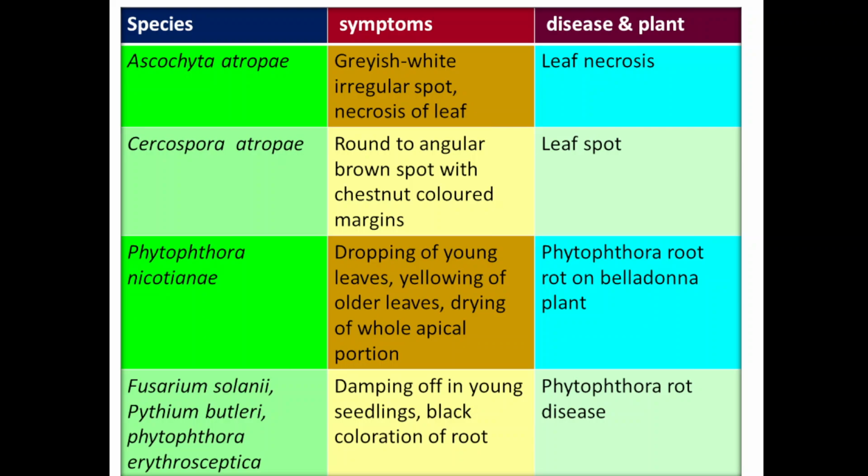Fusarium solani, Pythium butleri, Phytophthora erythroseptica, that causes damping off in young seedlings. Young seedlings damping off will occur, and black coloration of root will occur. That disease is known as Phytophthora rot disease. So leaf spot, leaf necrosis, Phytophthora rot diseases, and root rot, rhizome rot, these are the different types of diseases which are produced by various species of fungi.